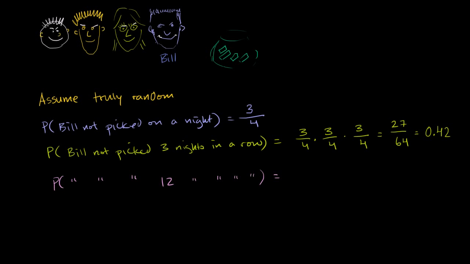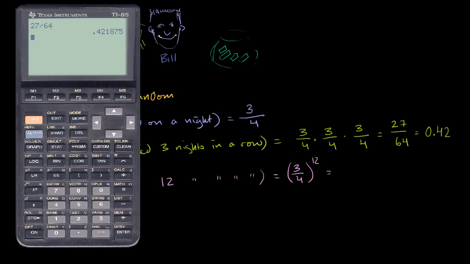Well, you're going to take 12 3/4s and multiply them together. It's going to be 3/4 to the 12th power. And what is this going to be equal to? Well, 3 divided by 4 is 0.75, to the 12th power. Now, this is much smaller.